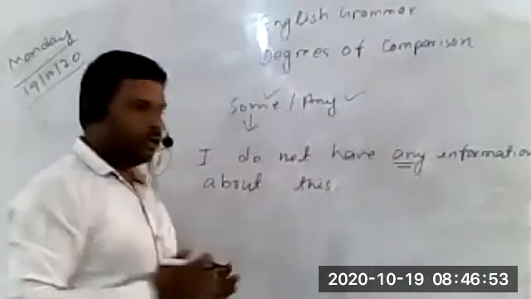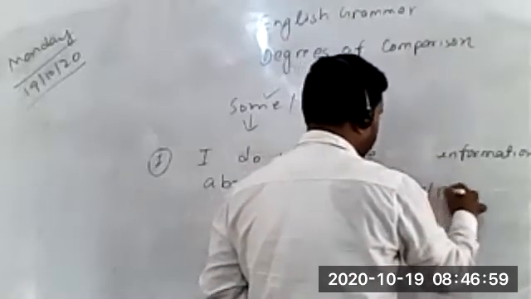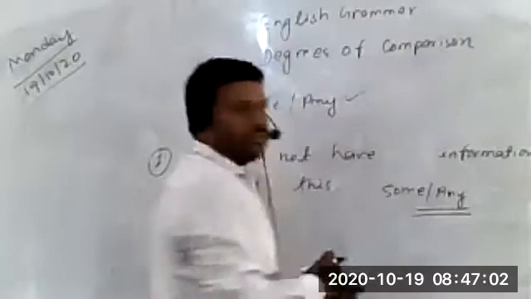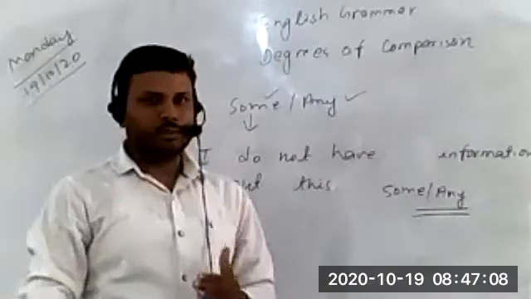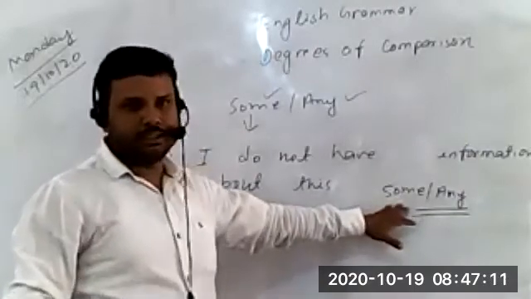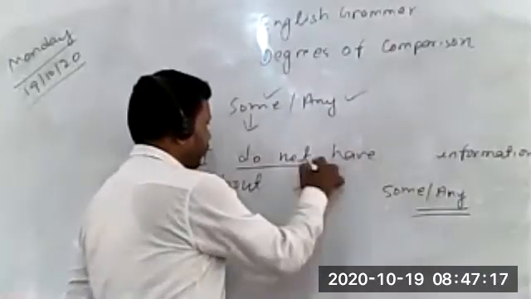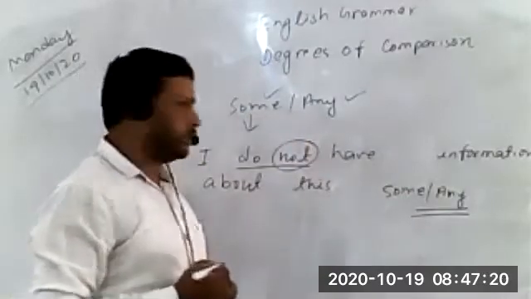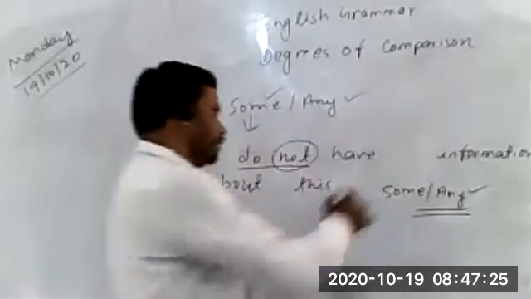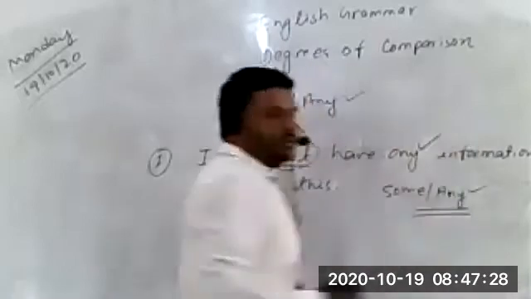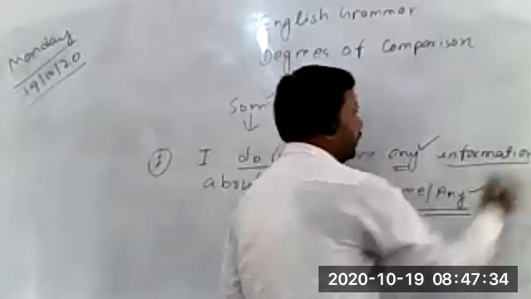The reason is quite simple. Suppose two options are given, some and any. This is exactly what you need to understand, students. Such questions are asked in competitive exams as well. If you remember the rule that some is only used in affirmative sentences, then I don't think there should be any problem for you. Since not is here, this one is a negative sentence. In a negative sentence, we use any. That's why we have used any here. Information is again, students, an uncountable noun.